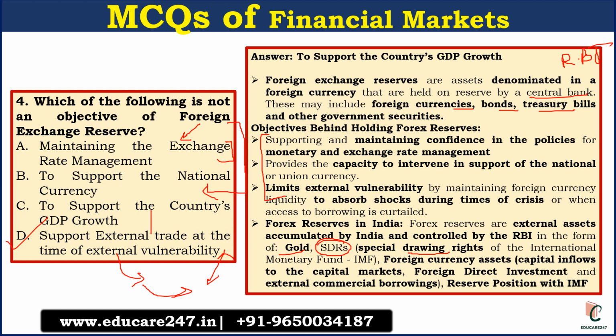If some foreign investors are investing in India, FDI is also part of these foreign currency assets, or external commercial borrowings, that is also part of these foreign currency assets. And the fourth thing is reserve position with IMF. So these are the forms in which foreign exchange reserve can be calculated. These are very important points. Keep all these things in your mind. It can be asked in your examination.